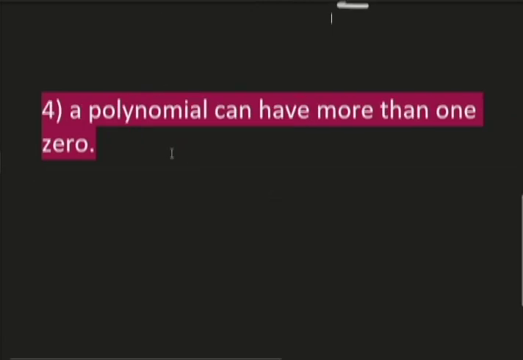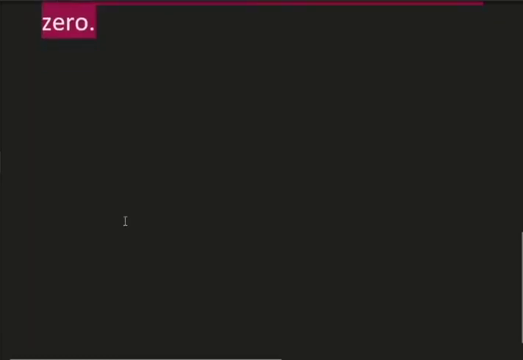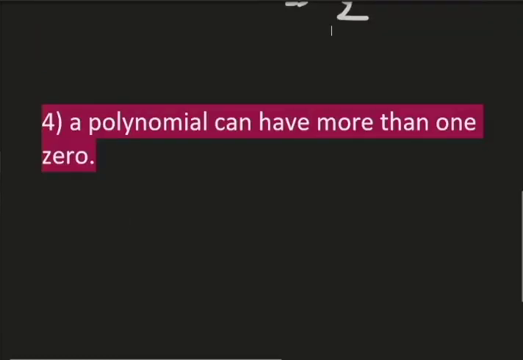A polynomial can have more than one zero. Absolutely, many heroes can take us to our destiny. Therefore, we can have many zeros. So, a polynomial can have more than one zero. These are a few important observations.